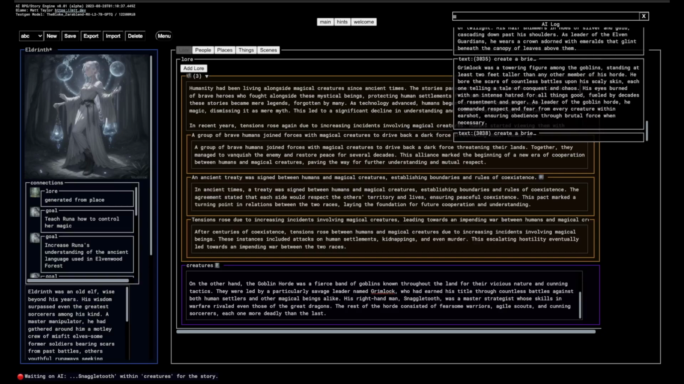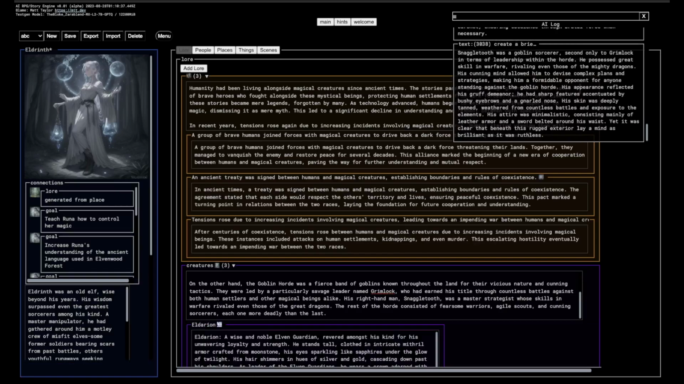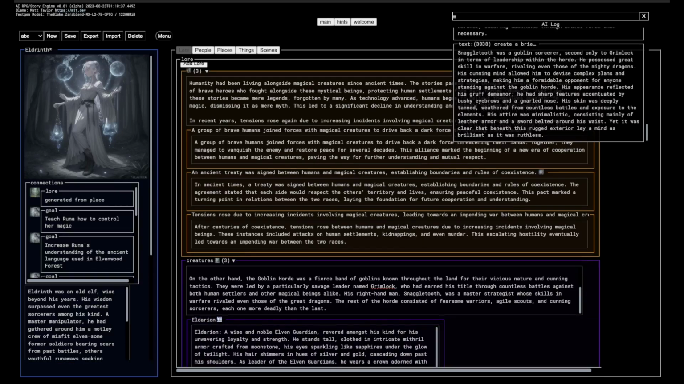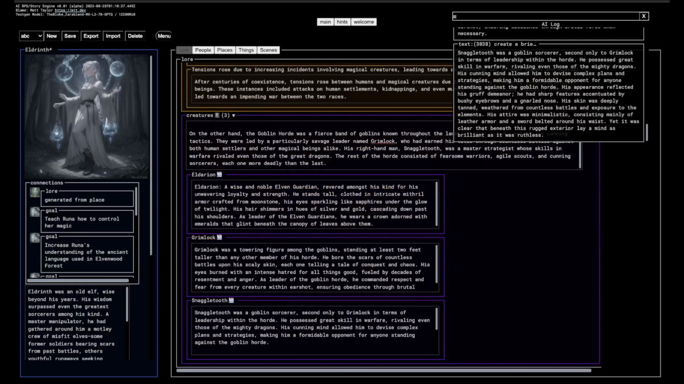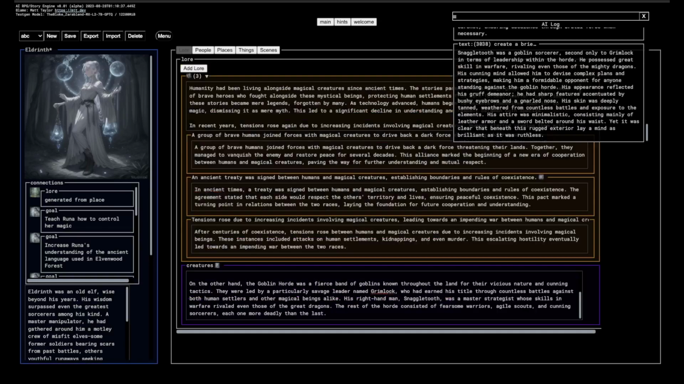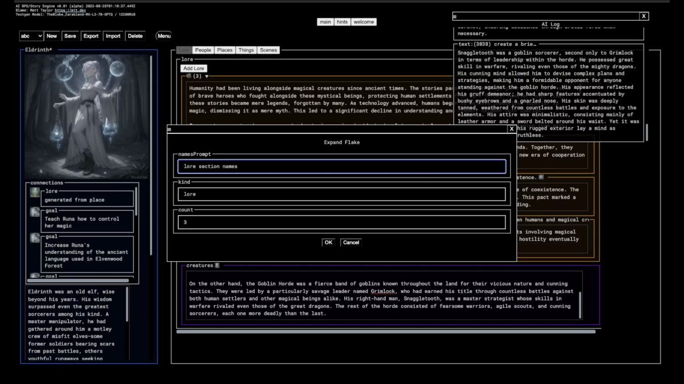Whatever. That's part of the joy of this, is you're never quite certain how the AI is going to take your commands. But anyway, so now we've got some creatures here, some Grimlock. I was really kind of hoping for kinds of creatures. So let's start that off. Let's delete the children. Let's do that again. Expand. Let's say creature names. I guess I'd said creature names, so it's giving me creature names, right?